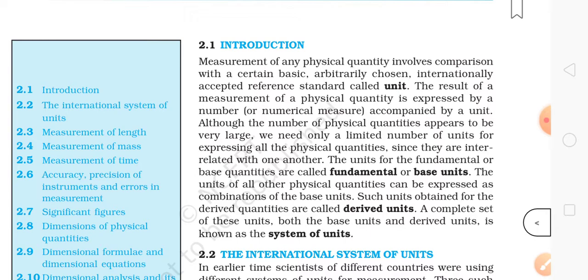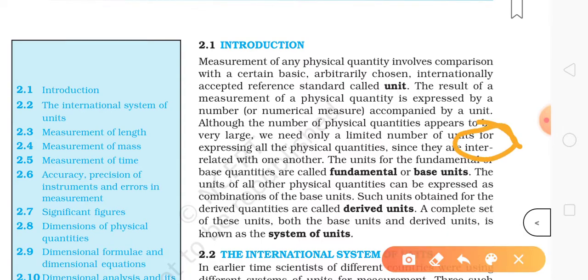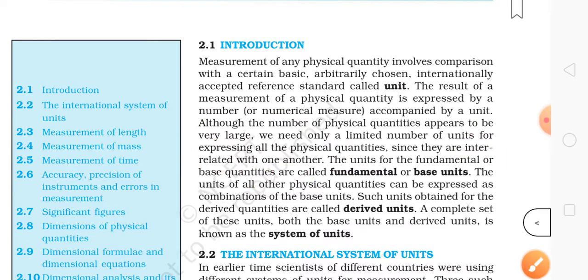Although the number of physical quantities appears to be very large, we need only a limited number of units for expressing all the physical quantities since they are interrelated. This is an important point: all the units are interrelated, and for that reason we need only limited units, not a lot. The units for the fundamental or base quantities are called fundamental or base units.